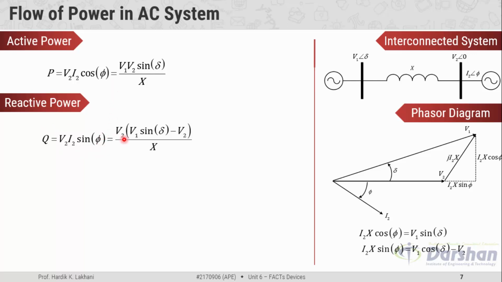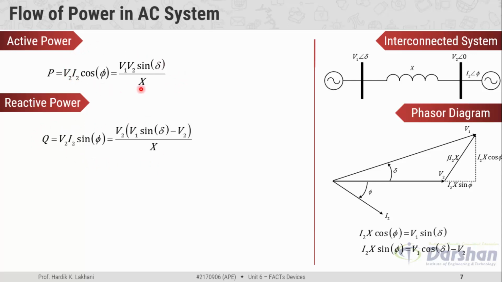Similarly, when we substitute I2 sine phi, we get V2 times the bracket V1 cos of delta minus V2, divided by X. So this is the reactive power present in the AC system, and this is the active power transmitted by the AC system.